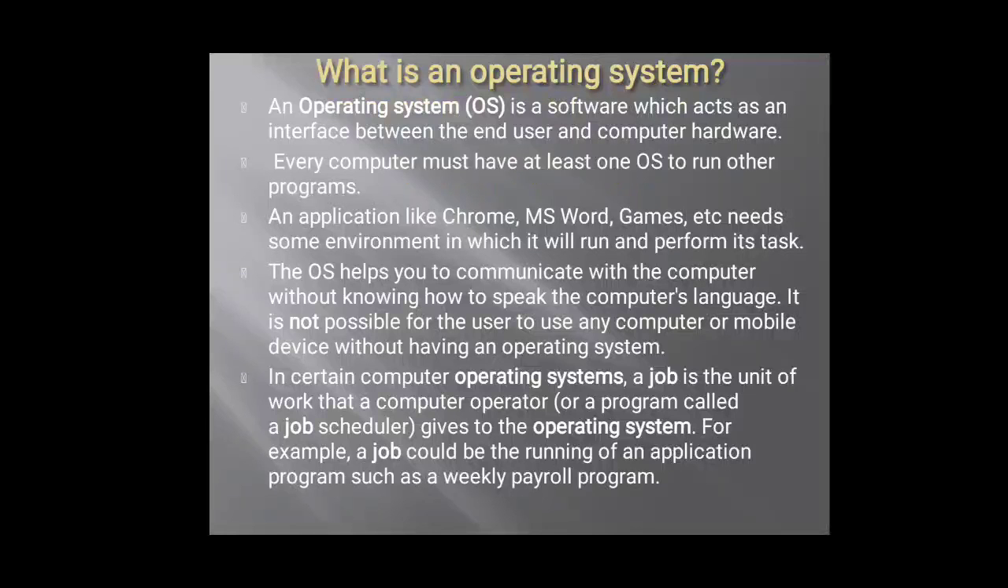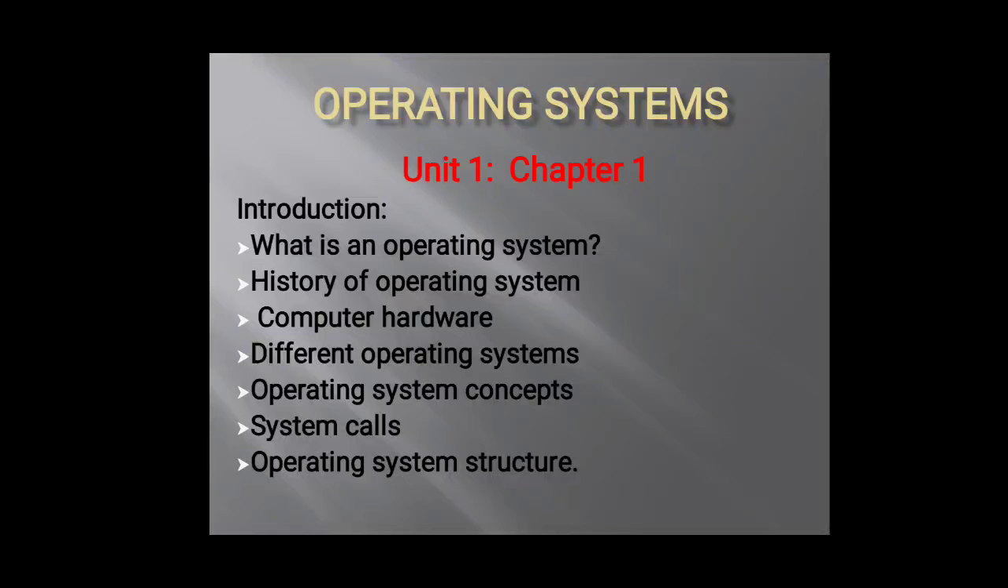Now starting with the chapter. The chapter name is introduction. This chapter has what is an operating system, history of operating system, computer hardware, different operating systems, operating system concepts, system calls, operating system structure. So these are the 7 topics which are being covered in this chapter.